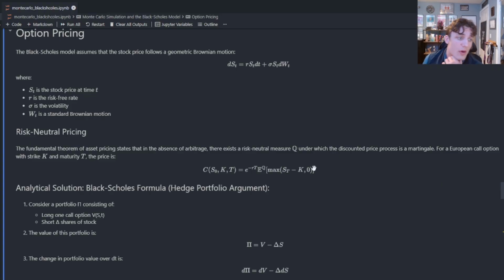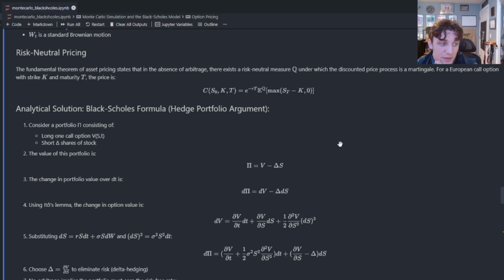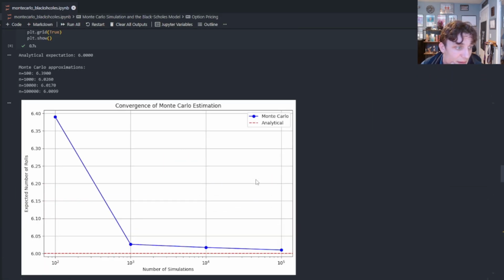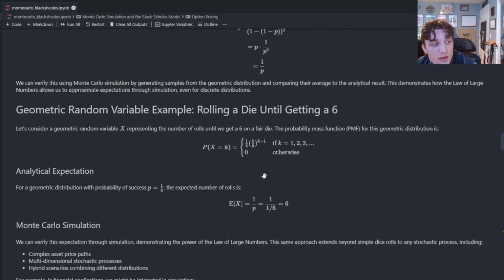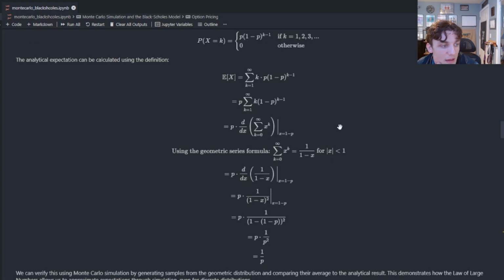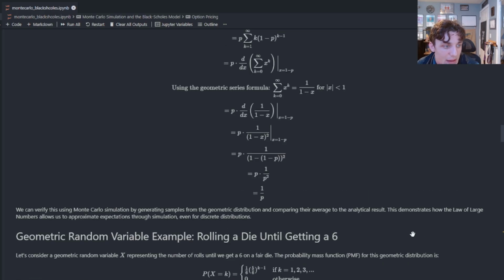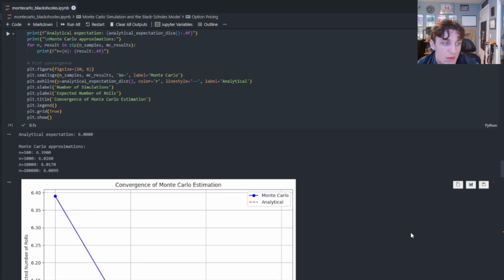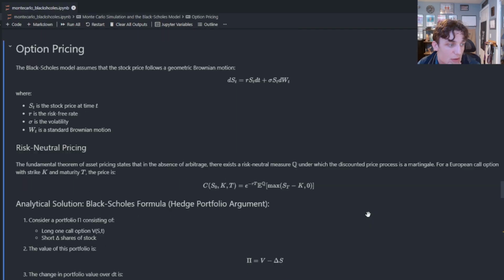Don't believe me? I have an article and a video walking through the entire derivation of the Black-Scholes model. Not just the Black-Scholes partial differential equation, that fundamental partial differential equation, but actually going about solving it. So I'm just going to show you a couple of the steps here. For the analytical solution, as we've seen above, this turns into a mess pretty darn quickly. So in the context of the geometric random variable for the fair dice roll game, this expanded pretty aggressively, pretty quickly. I even factored out a derivative here. And if you scroll on down to the Black-Scholes pricing argument, goodness gracious, we've got a big argument here.